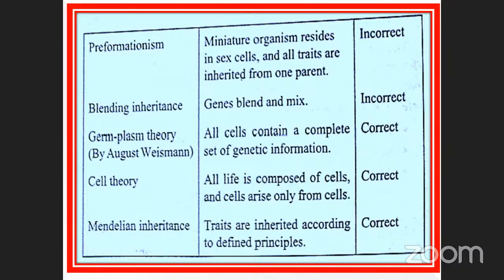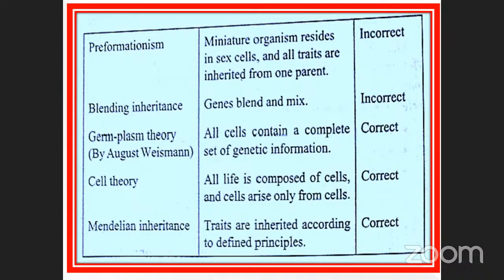Germ plasm theory, note it down, my dear students. This is very, very important; many times questions have been asked on it. The germ plasm theory was given by the scientist Augustus Weismann. See here, all the cells contain a complete set of genetic information. This is the correct statement given by Augustus Weismann.